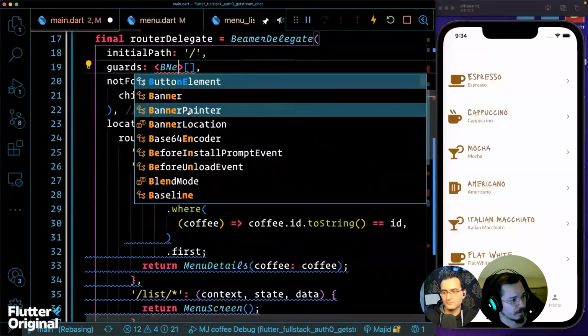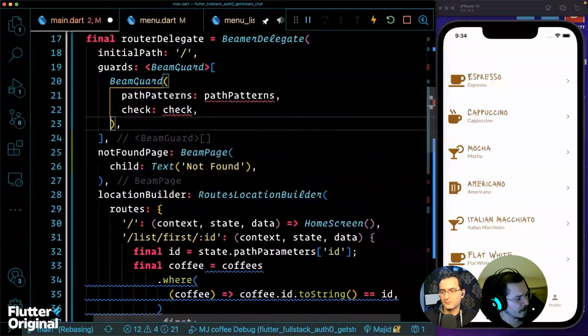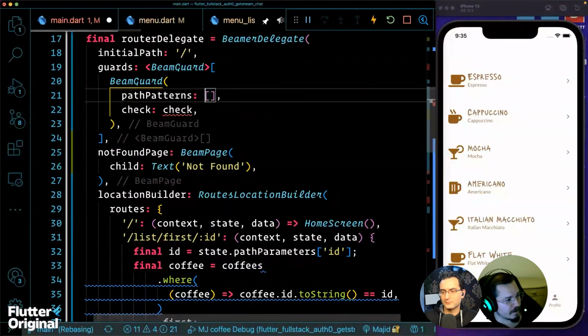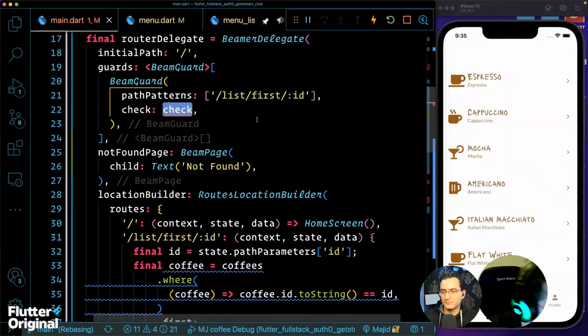So we can start typing beam guard. And we see that we have to provide path patterns and a check function. Path patterns is a list, again. It's a list of paths that we want to protect. So for example, we want to protect /list/first. Or let's say this one with the ID.